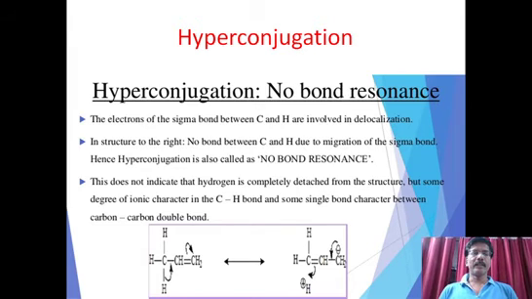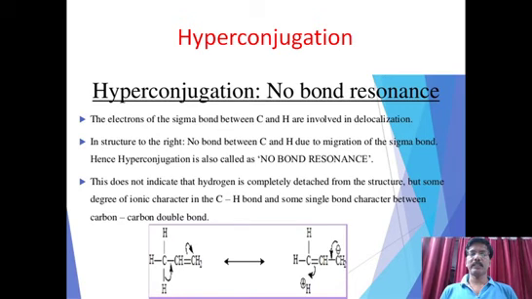Here, the electrons of the sigma bond between carbon and hydrogen are involved in delocalization process. Here, not the pi bonds. In mesomeric effect, pi electrons are involved, but here only sigma electrons are involved. When you look at the structure, there is no bond between carbon and hydrogen due to the migration of the sigma bond. Sigma bond is migrated, so it is called no bond resonance again.